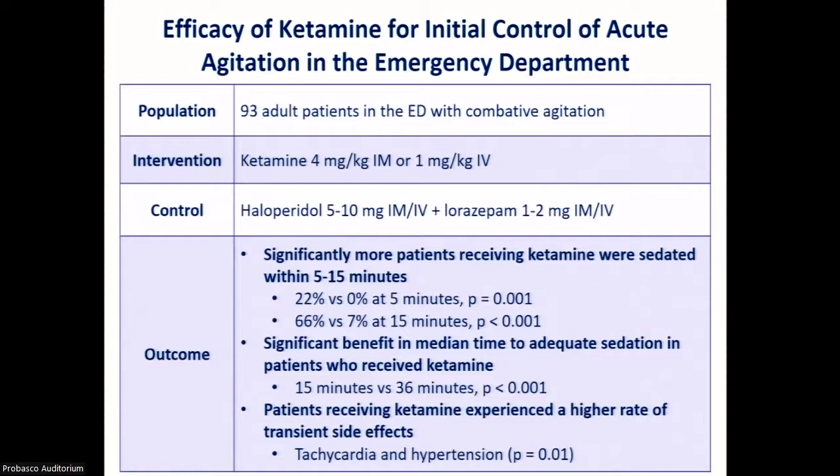The patients who received the study drug did experience a higher rate of transient side effects, with tachycardia and hypertension being the most common. Overall, ketamine was significantly more effective than the haloperidol and lorazepam combination for the initial control of these combative agitated patients.